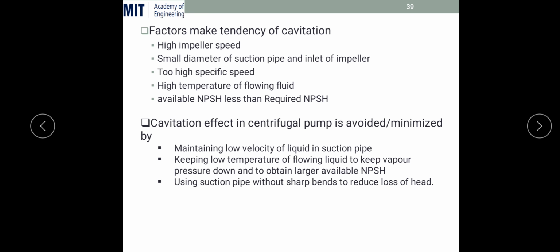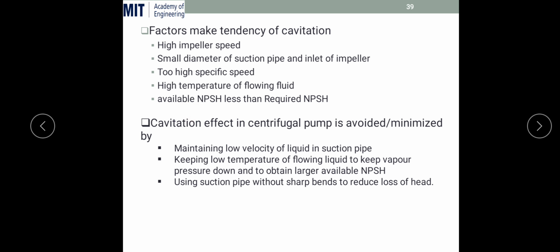Now, what are the factors that tend to cause cavitation? First of all, high impeller speed. If the impeller speed is high, there will be high suction pressure drop, so it may be possible that the suction pressure reaches the vapor pressure of water, so there may be chances that cavitation occurs. Similarly, too high a specific speed is also a factor. Sometimes if you are transferring a fluid at high temperature, then the fluid itself boils, so cavitation will occur. And we have already discussed that if the available NPSH is less than the required NPSH, then there is cavitation also.